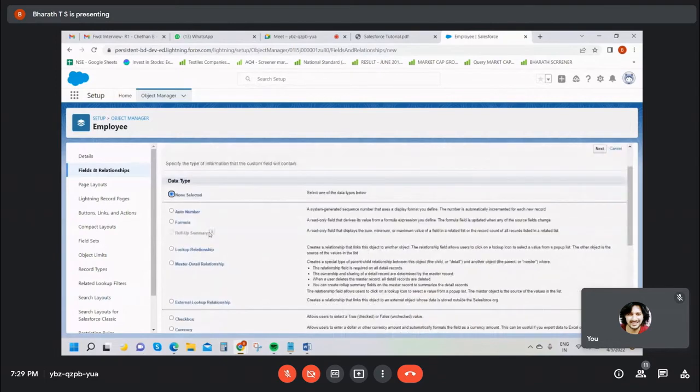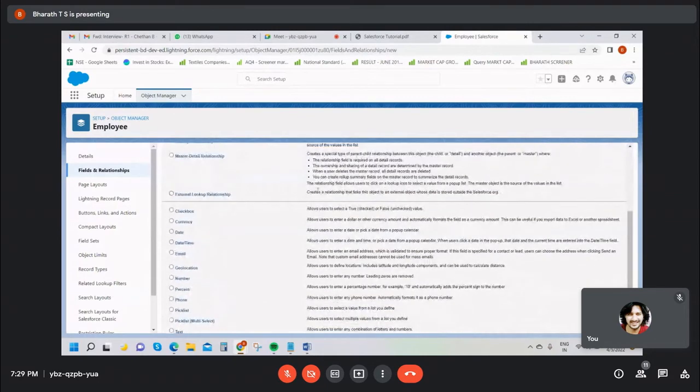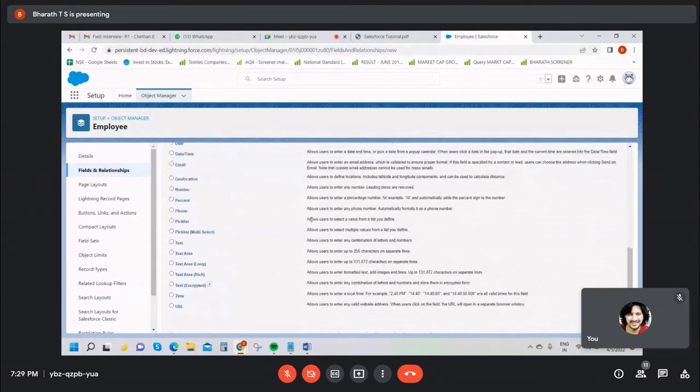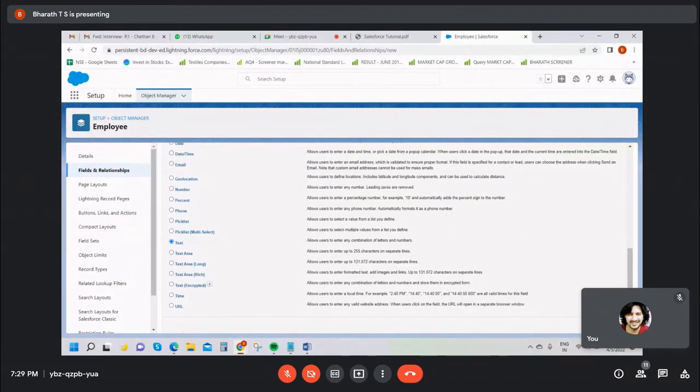Now we can create an employee ID field, right? See, descriptions are also available. For Employee ID, I will go with the text field. Why am I taking the text field? It allows the user to enter any combination of letters and numbers. Sometimes the ID is generated like, for example, CMG colon 123456, right? ID means a combination of text and numbers, so I am taking text. Just select it and click on next.